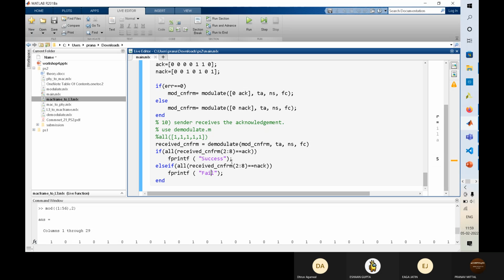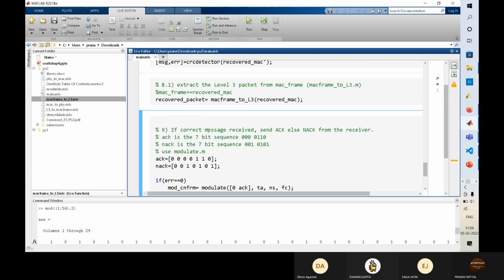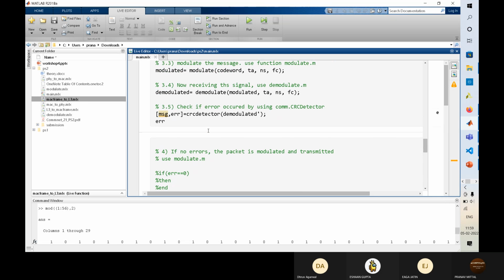This is how we simulate a real world scenario in a simulation. If we are trying to test some algorithms, we have broken everything into a lot of small parts. So if we are trying to test some modulation algorithm, we can implement it in the modulate.mlx file and it will get implemented.